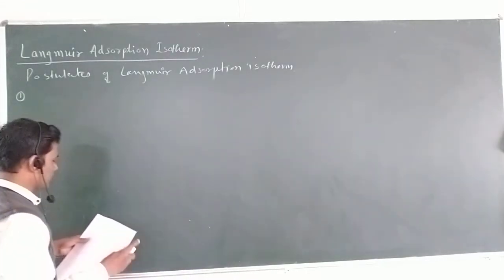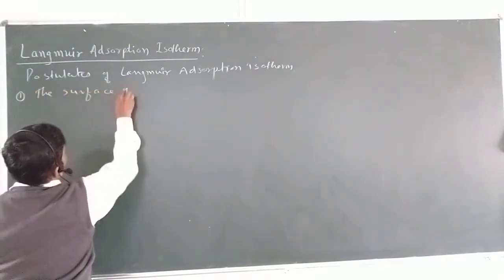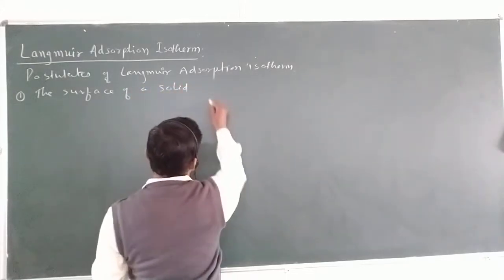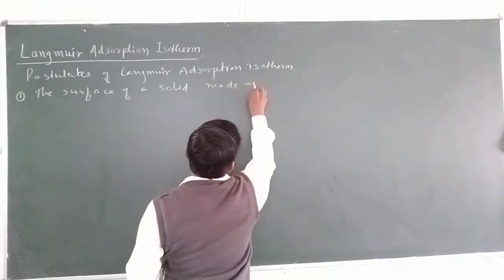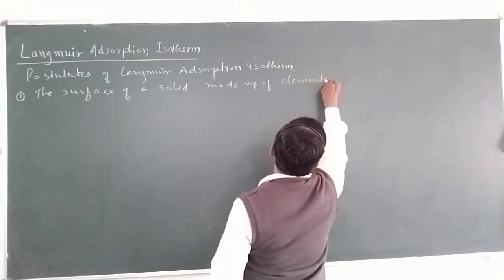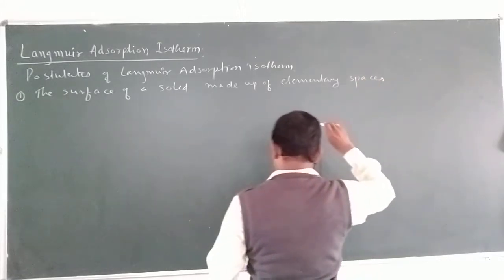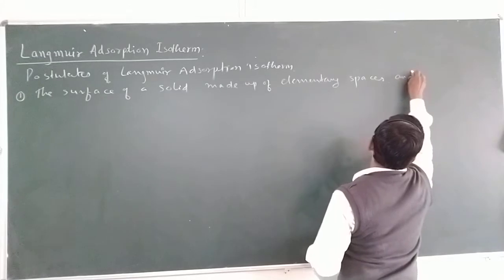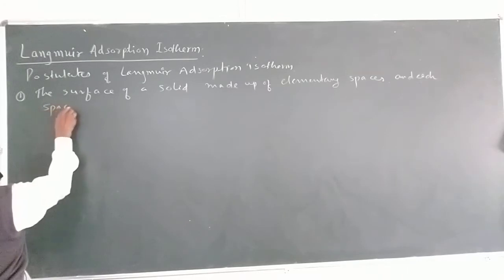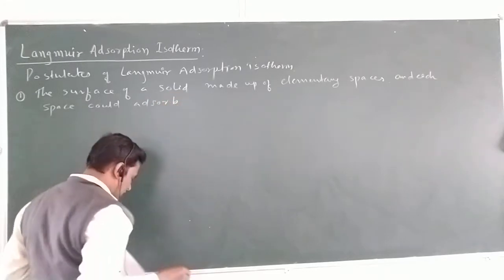The surface of a solid is made up of elementary spaces, and each space could adsorb one gas molecule.